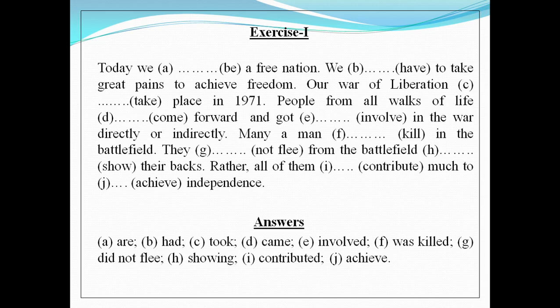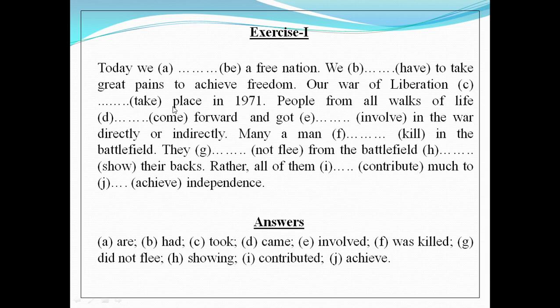Exercise 1. Today, we dash a free nation. Dear students, look at this sentence. This sentence is mentioning the status of our nation. That means this sentence is giving a general description. I told you that all general descriptions are to be made in present indefinite tense. So this sentence is also in present indefinite tense.